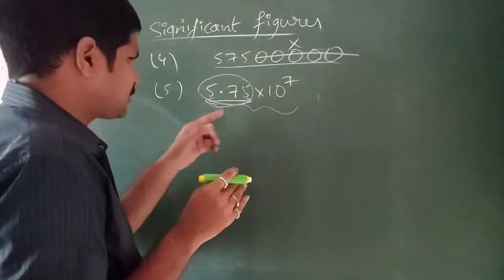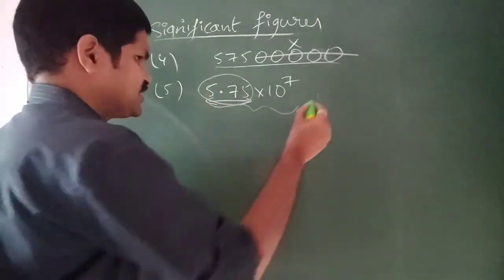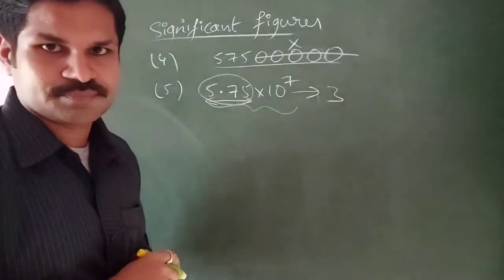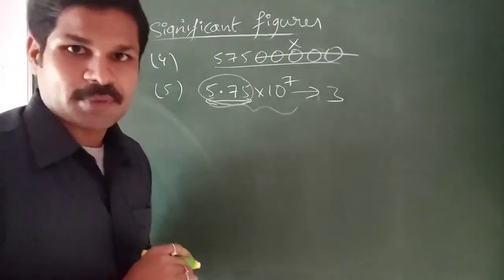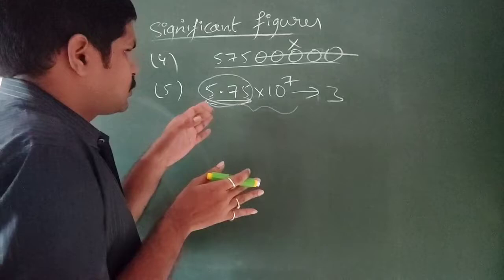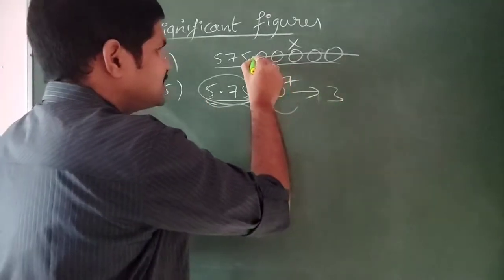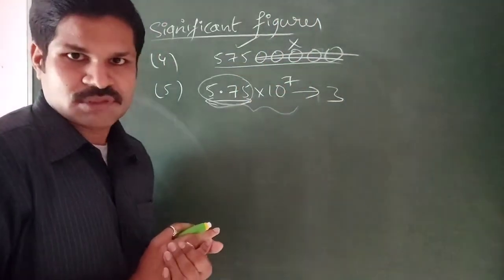That means here there are only 3 significant figures. Only 3 significant figures are present in this particular number. So this rule will explain why these zeros are insignificant in the 4th rule, right?